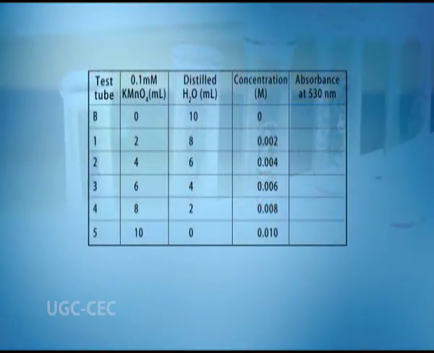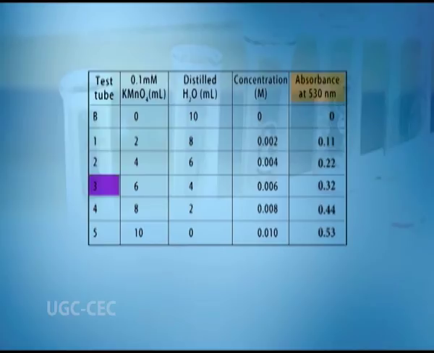The absorbances obtained at 530 nanometer are: for blank 0, for test tube number 1 it is 0.11, test tube number 2 0.22, test tube number 3 0.32, test tube number 4 0.44 and test tube number 5 0.53. Repeat the procedure for test tubes 3, 4 and 5.